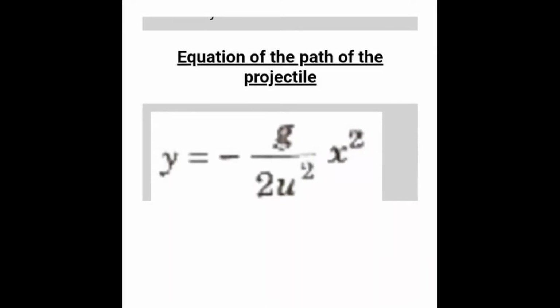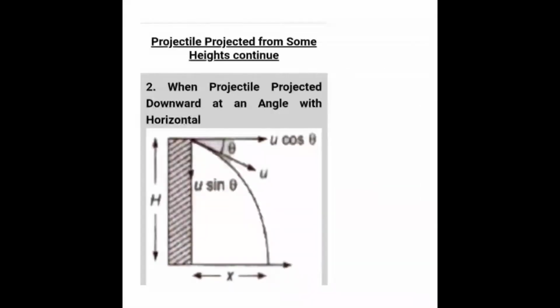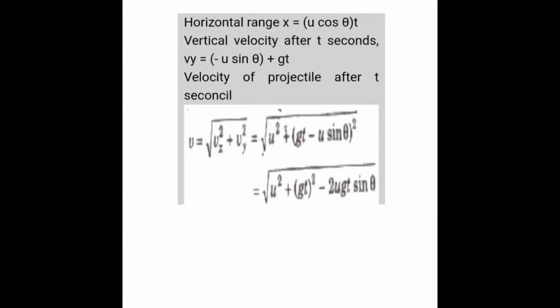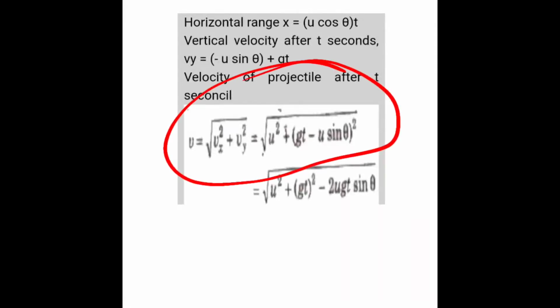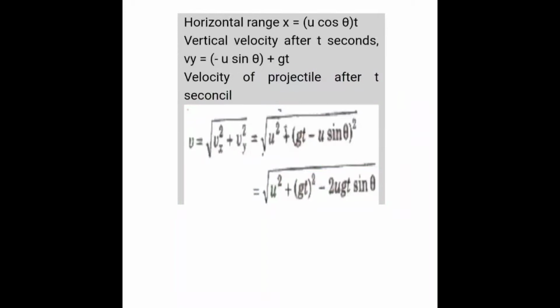The equation of a projectile when it is thrown from a certain height is y equals minus g by 2u square times x square. So these are a few formulas for when an object strikes the ground and is thrown from a certain height. Again, that is given by vx square equals vy square. So substituting the values of vx and vy here, we will get this equation.